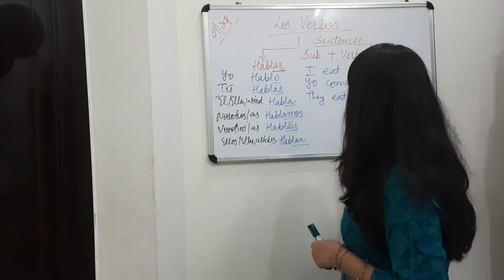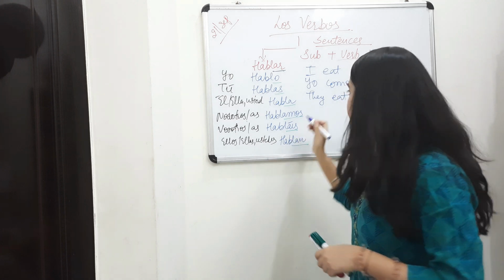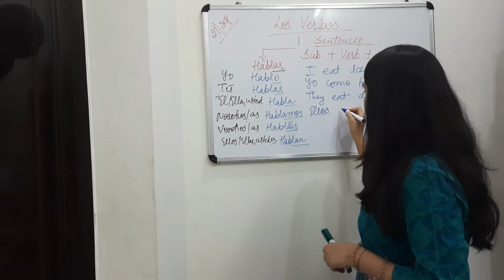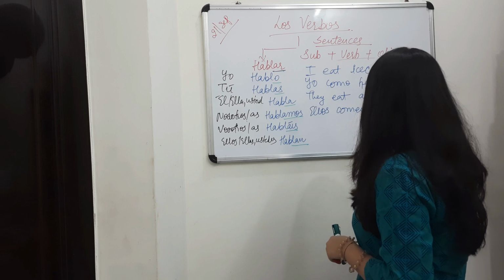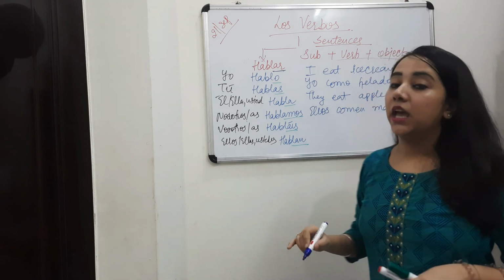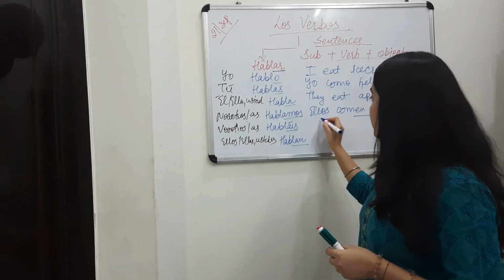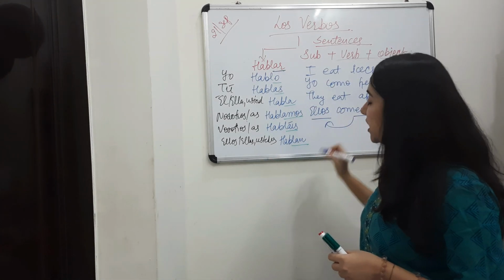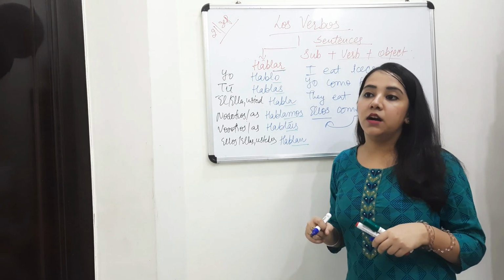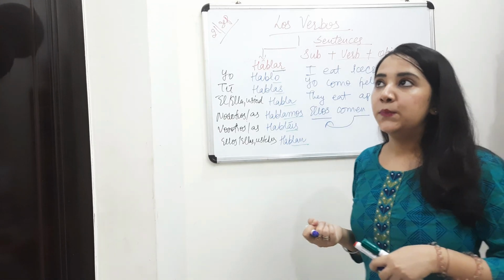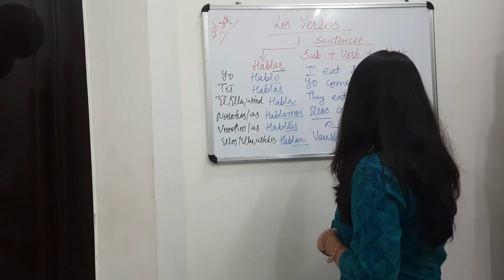They eat apple. Ellos comen manzana. Comen will come because I'm using ellos. It will change. So if I say any singular person, Vansh come manzana.